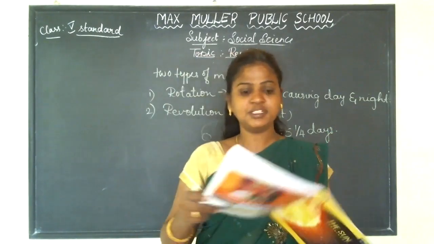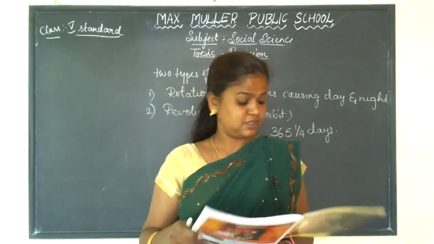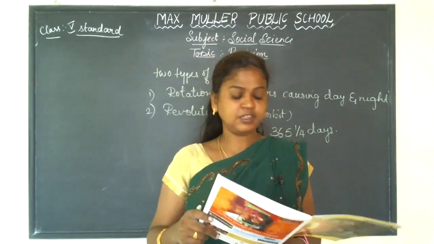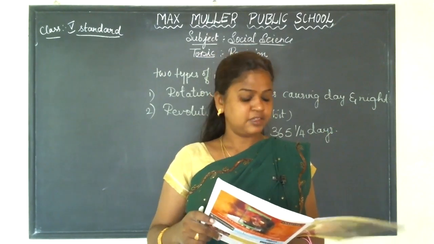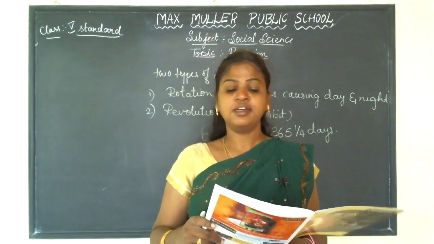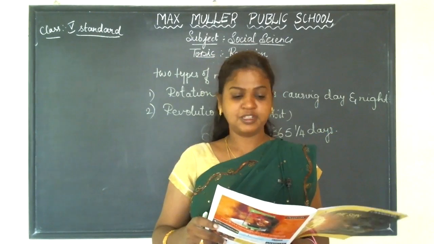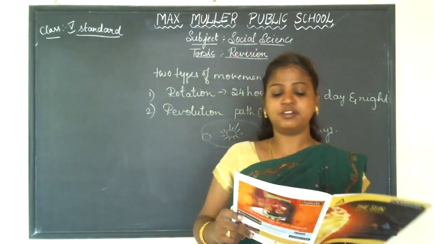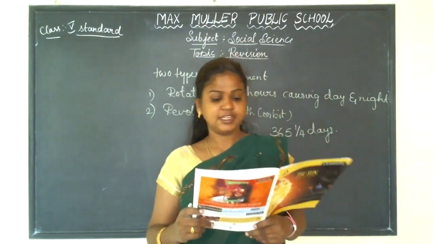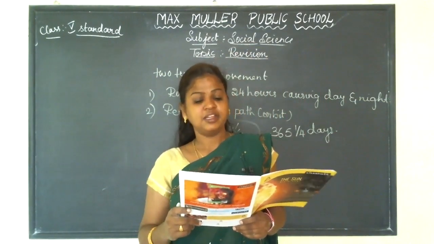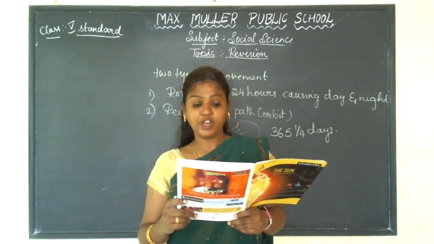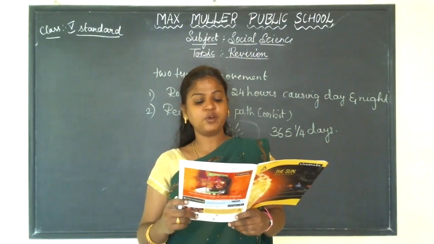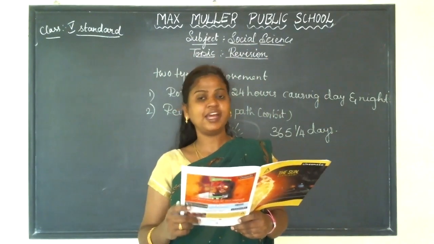I'll just read out once. Just listen. What are the two movements of the earth? Explain. The two movements of the earth are rotation and revolution. The spinning movement of the earth around its own axis is called rotation. The earth takes about 24 hours to complete one rotation, causing day and night.